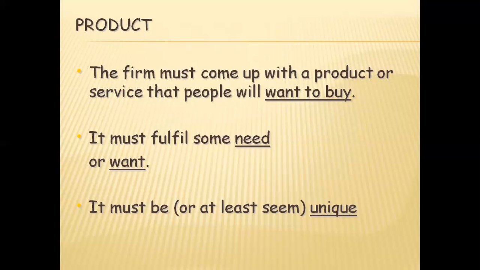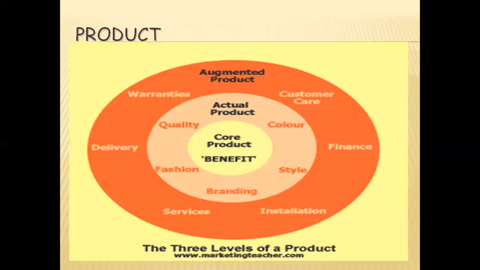The firm must come up with a product or service that people will want to buy. It must fulfill some needs or wants. It must be, or at least seem to be, unique. Product is basically divided into 3 main levels: core product, actual product, and augmented product. Core product means the benefit that we are going to receive from the product.